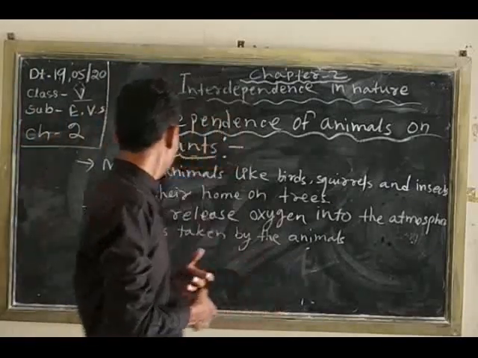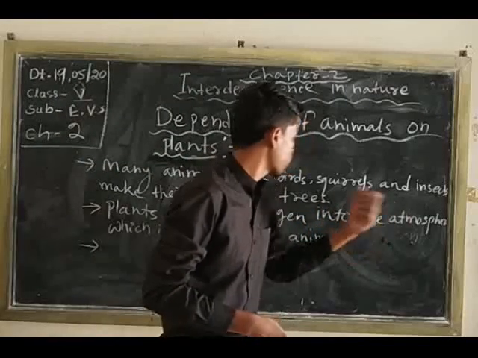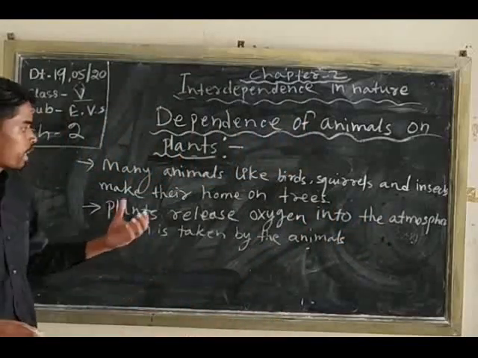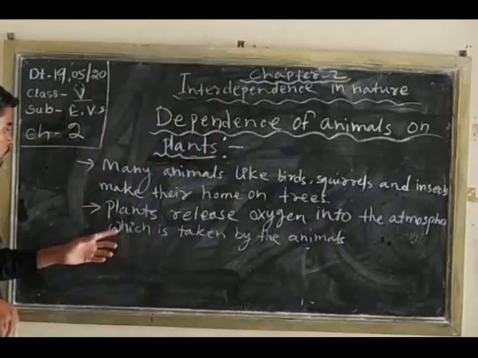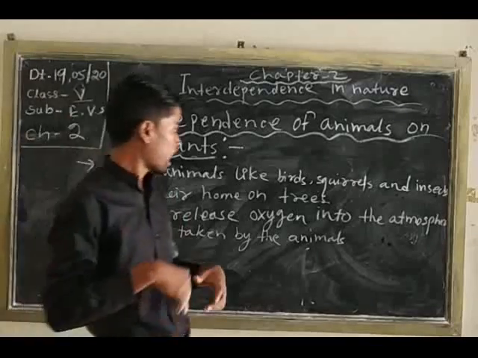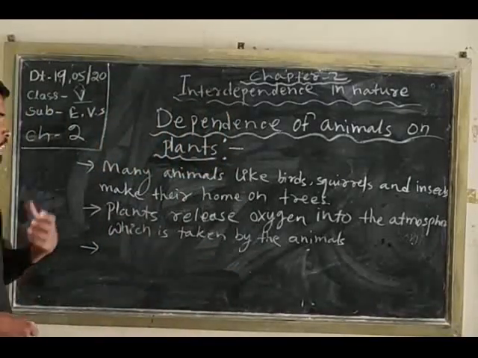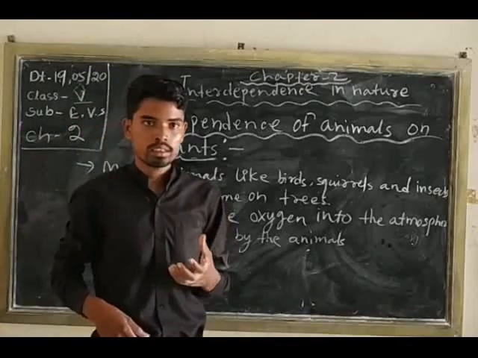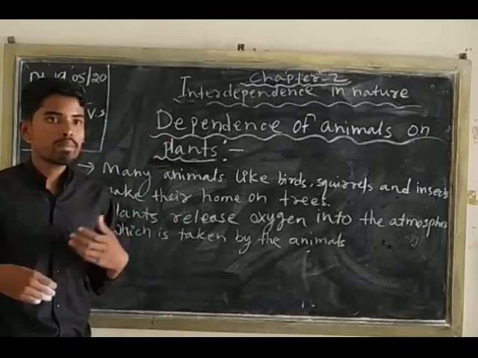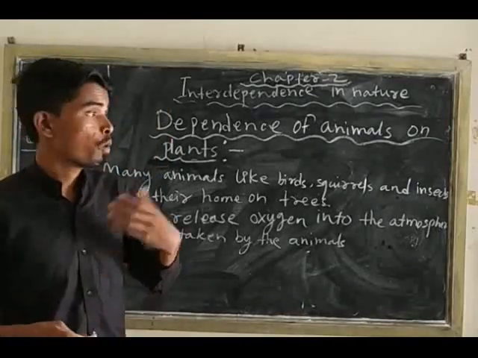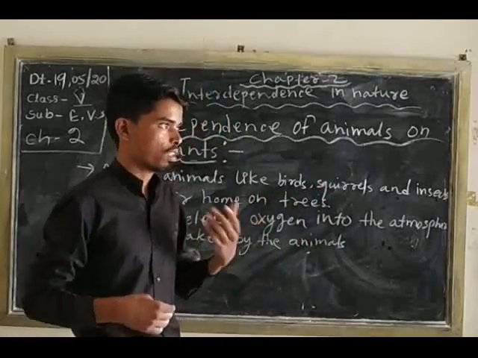Next, plants release oxygen into the atmosphere, which is taken by the animals. Similarly, animals release carbon dioxide into the atmosphere, which is taken by the plants. Then animals help in the pollination of flowers and other plants.